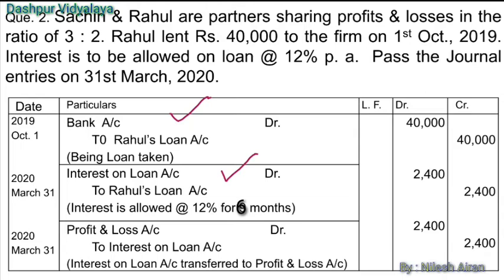Then to transfer the money into profit and loss account. That is a closing journal entry. Profit and loss account debit to interest on loan account.